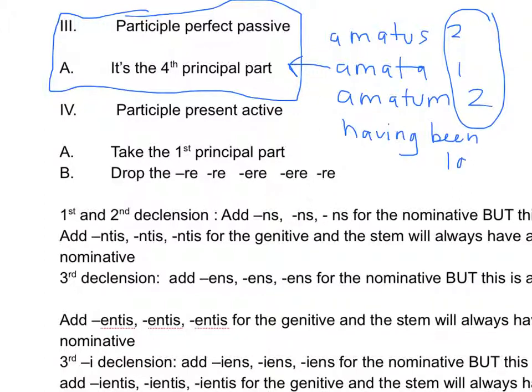or loved. Having been loved, or just loved. Either one is acceptable, and it's a frequent use in Latin, the participle perfect passive. But it's an easy lesson, and you've already seen it for a long time. I won't belabor it.